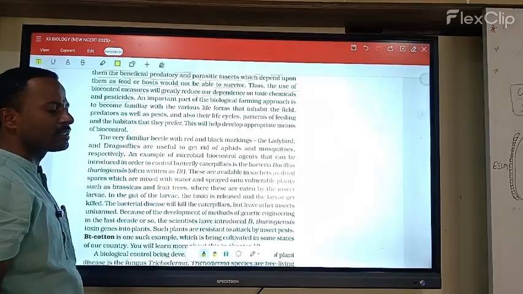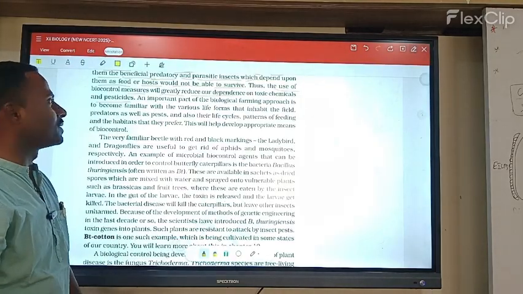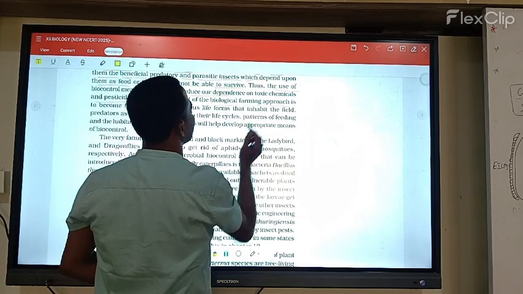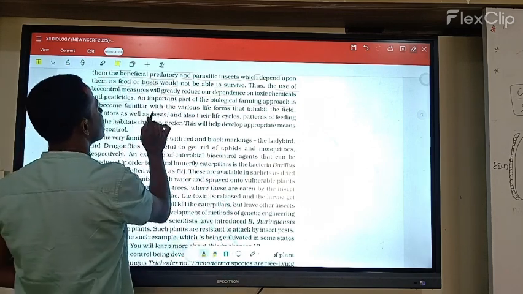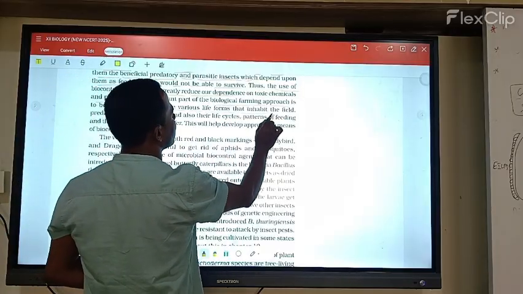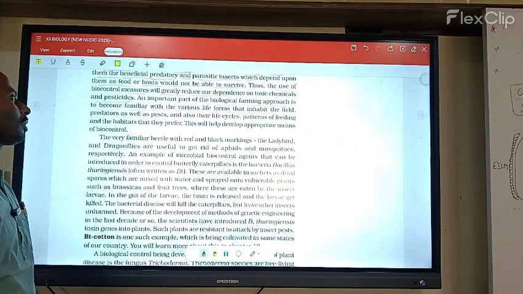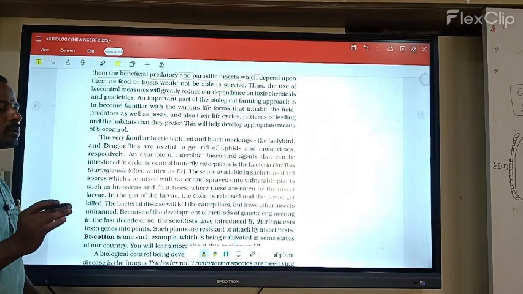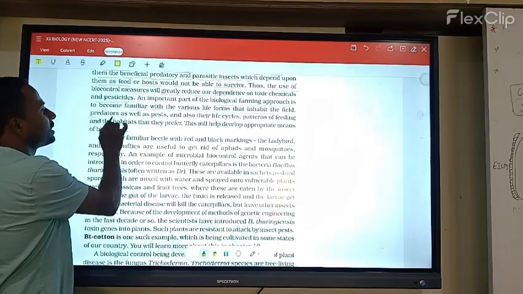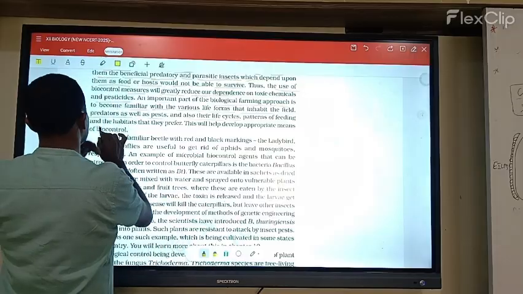An important part of the biological farming approach is that the farmer becomes familiar with the various life forms that inhabit the field, such as predators as well as pests, and their life cycles, feeding patterns and habits.